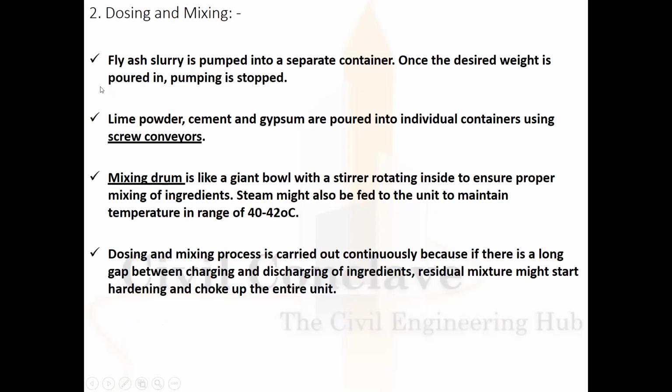Dosing and mixing. Then the fly ash slurry is pumped into a separate container. Once the desired weight is poured in, pumping is stopped. Lime powder, cement, and gypsum are poured into individual containers using screw conveyors. The mixing drum is like a giant bowl stirrer, which ensures proper mixing of the ingredients. Steam might also be fed in to maintain the temperature within the range of 40 to 42 degrees centigrade.